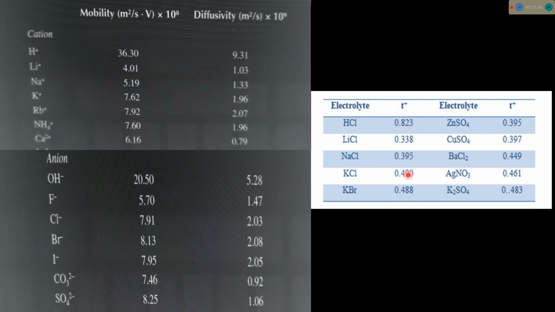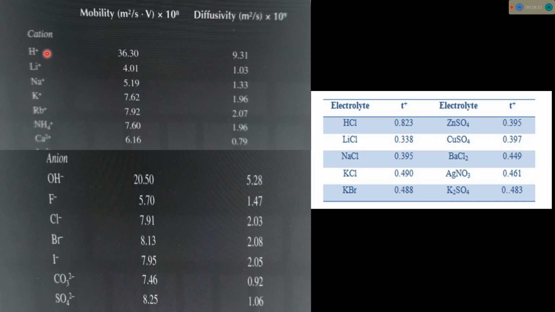The values are different, but we can compare transport number with mobilities of ions. Cl minus mobility is 7.9 and K plus is around 7.62. So for potassium and Cl minus, the mobilities of the anion and cation are quite similar. That's why we use KCl or NH4NO3 as inert electrolyte in salt bridges to eliminate the liquid junction potential.